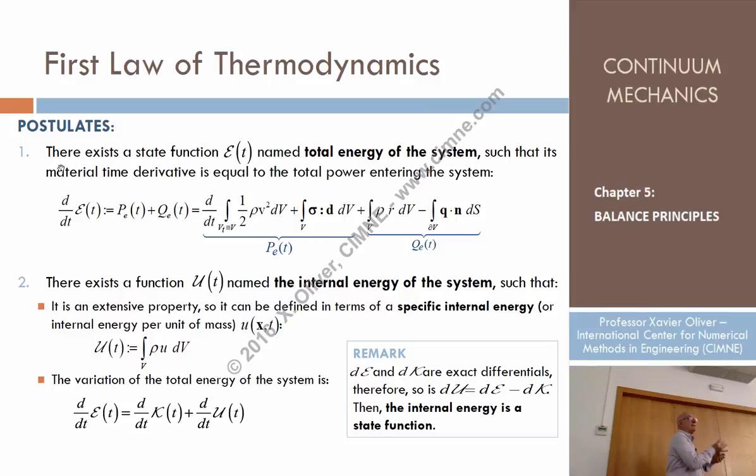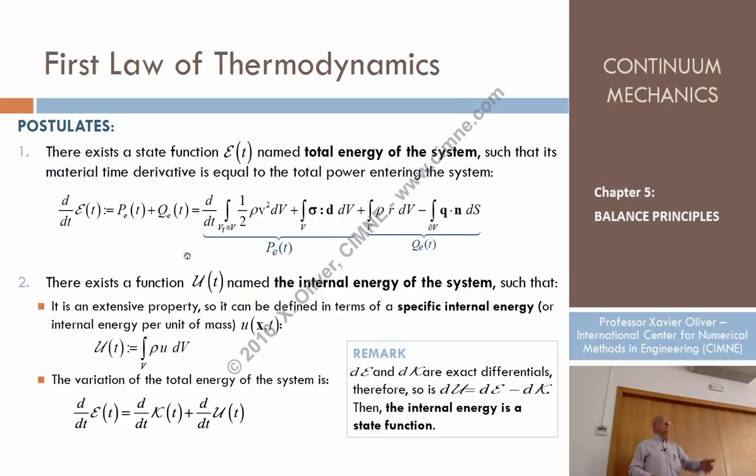There is the concept of total energy, and that means state variables associated and so on. And there is the concept of internal energy, which is the total energy minus the variation of internal energy is the total energy, that part of the total energy which is not devoted to kinetic energy. Okay? But then these are the postulates. That's not proven. As I told you, postulates are something which is not going to be proven.